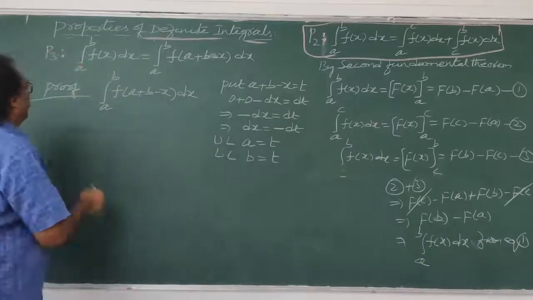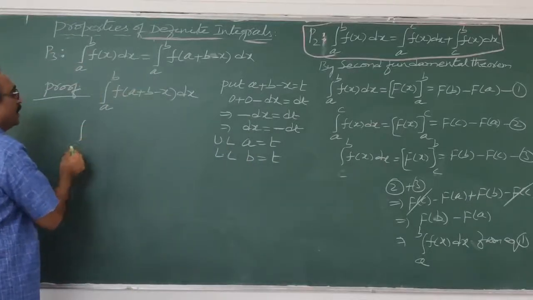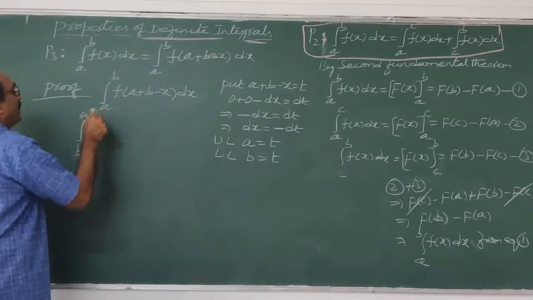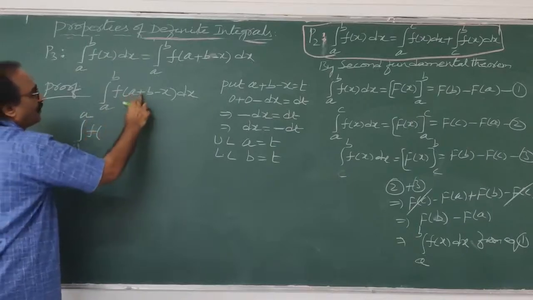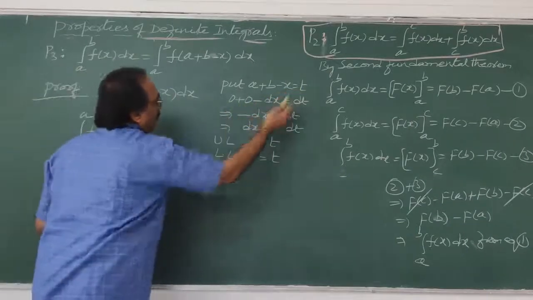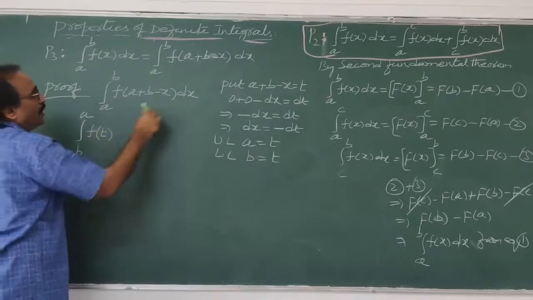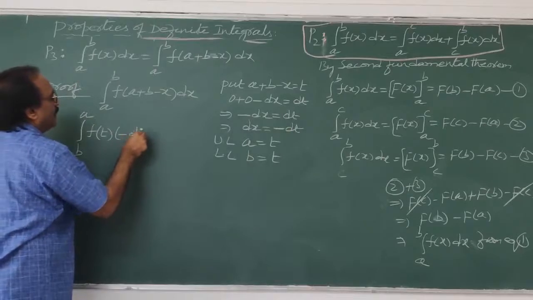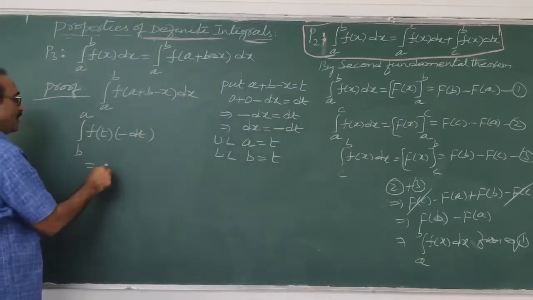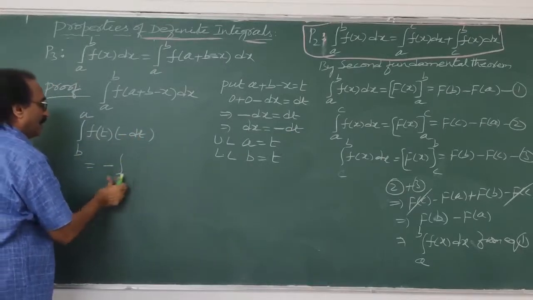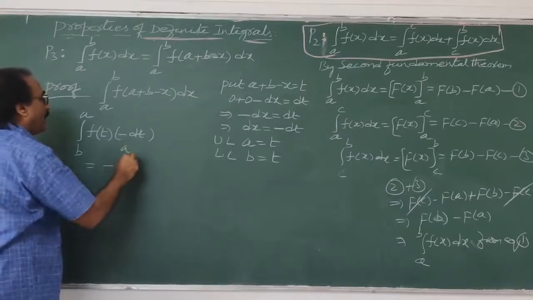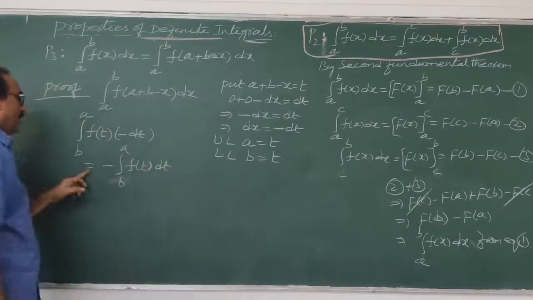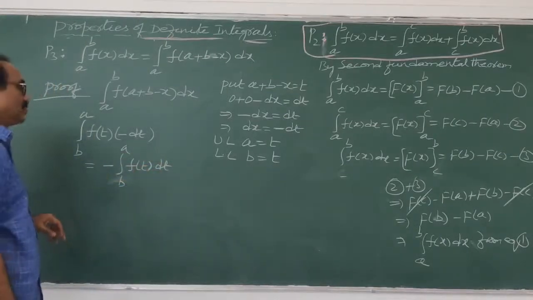Okay. So what I can write now? Integral. In place of lower limit b is there. In place of upper limit a is there. F of, in place of a plus b minus x, I can write t. I'll write t here. Into, in place of dx, minus dt. So minus dt I can write here. Because I want to bring minus outside, integral b to a f of t dt. Correct? Minus b to a f of t dt. That's what you got.